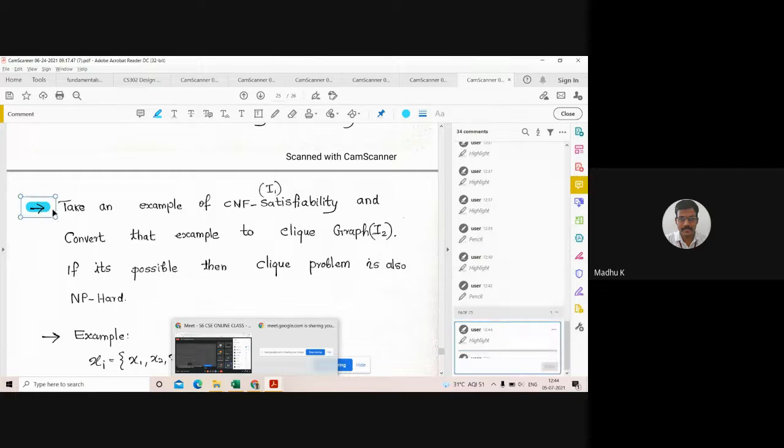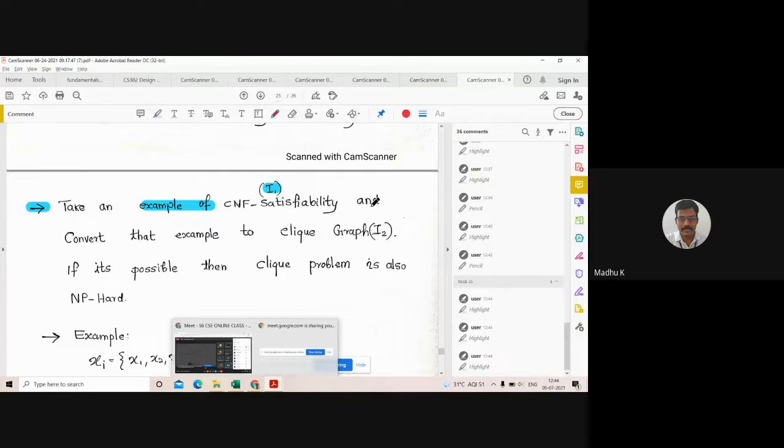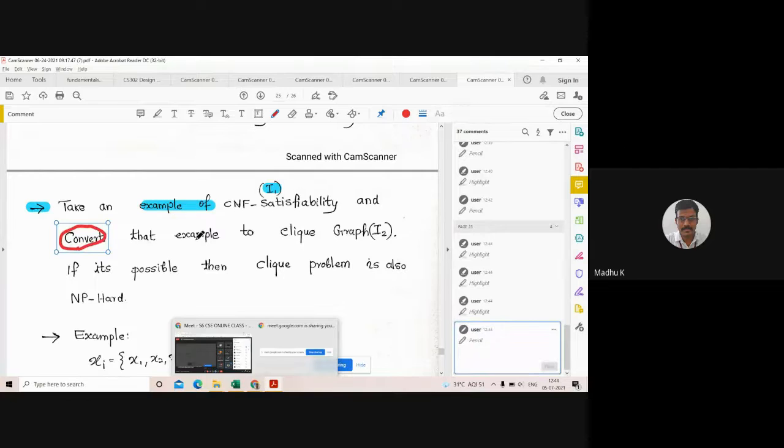First we want to take an example of the CNF satisfiability problem. Let it be I1. Then we want to convert this example to a clique graph.